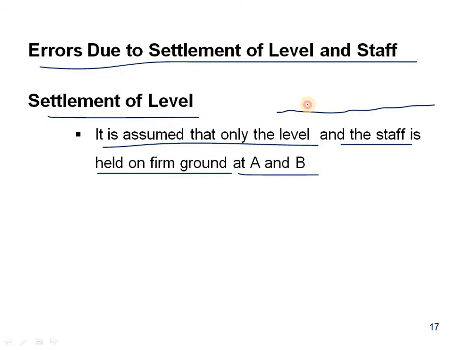When the instrument is settled here, the staff should be in the correct position. So it is assumed that the level and the staff are held on firm ground at A and B.